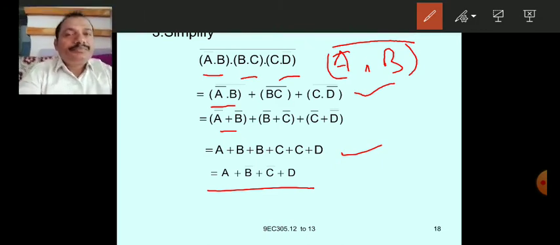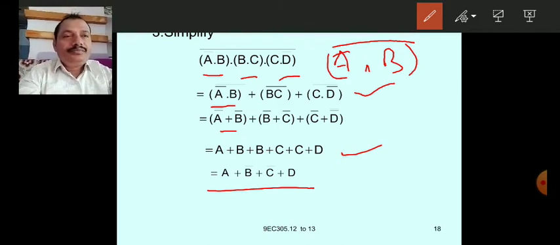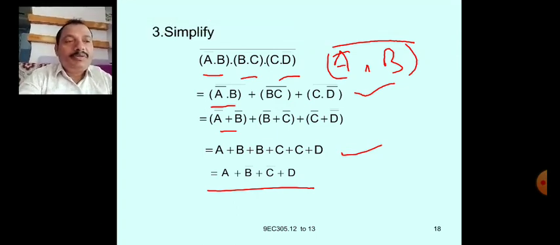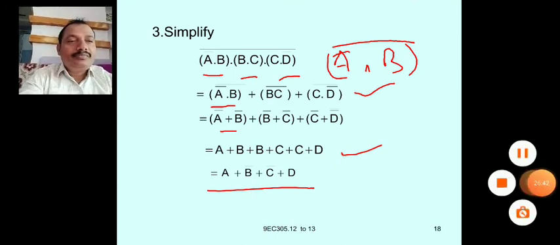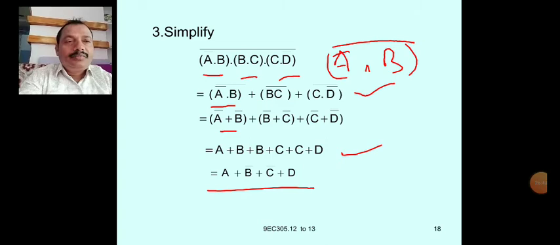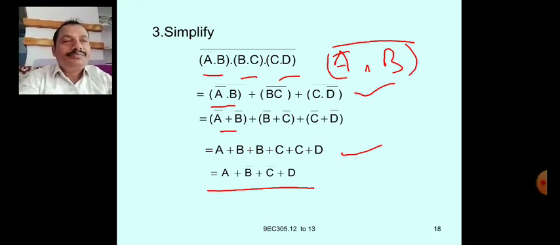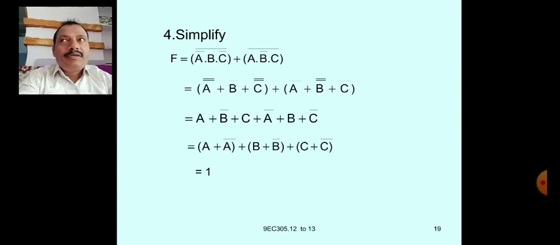So this is the third problem. Next, simplify. Fourth problem, simplify F equals A bar dot B dot C bar whole bar plus A dot B bar dot C whole bar. So this is the fourth problem.